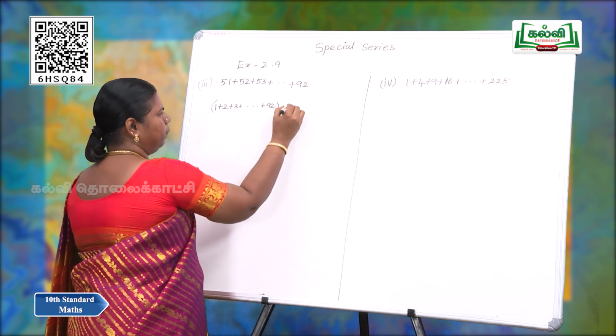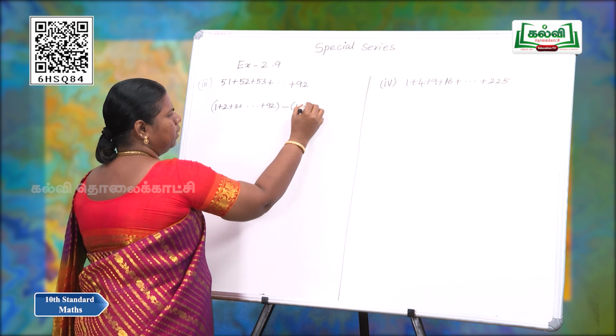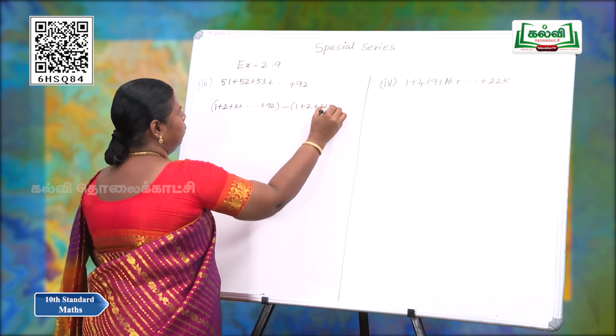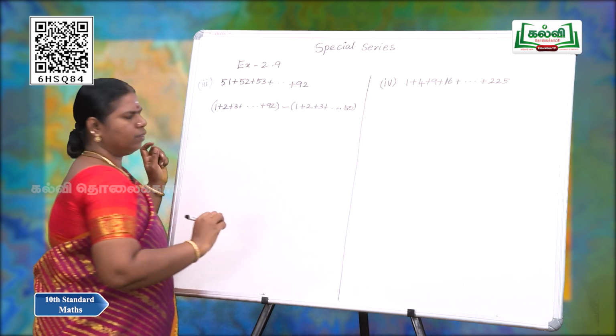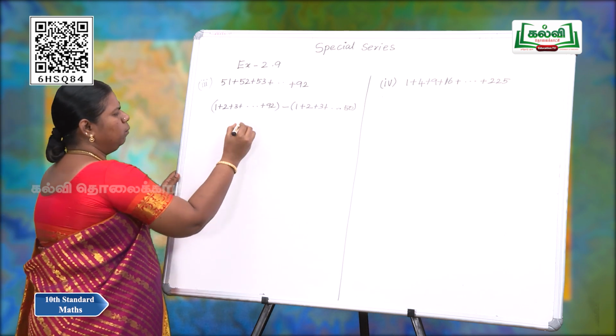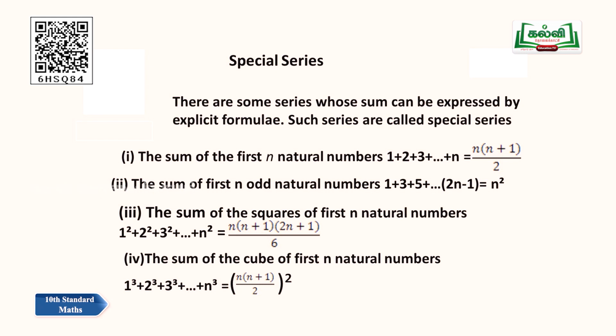Then we have to subtract the numbers 1 plus 2 plus 3 up to 50, that we do not want. Here the formula is summation n is equal to n into n plus 1 by 2, the sum of n terms of the natural numbers.